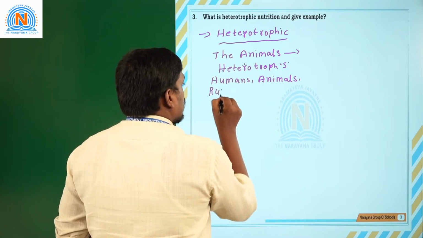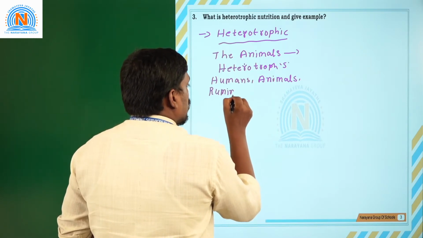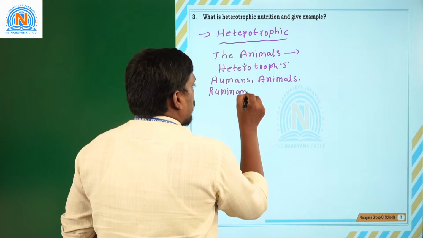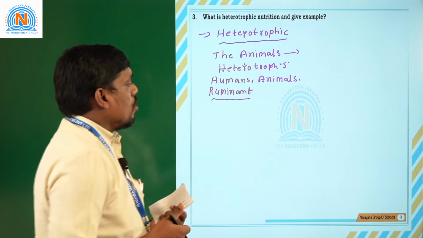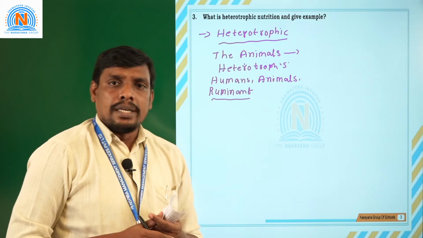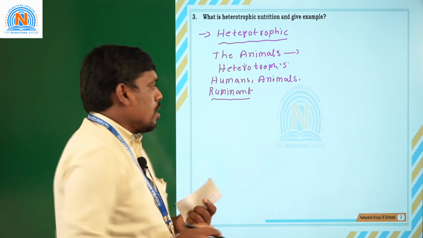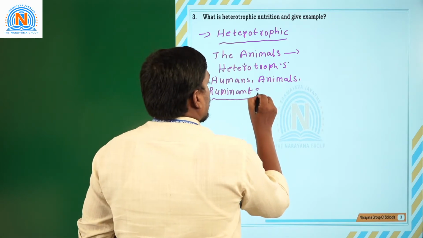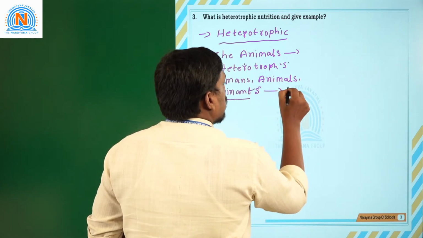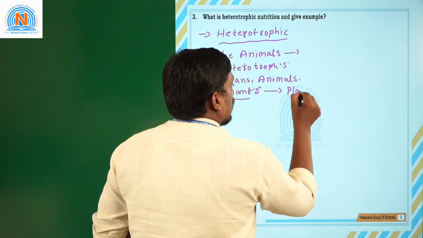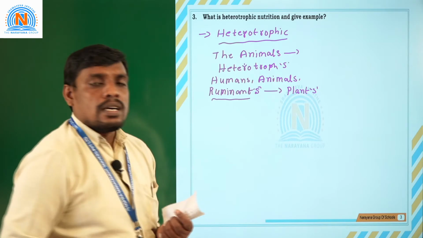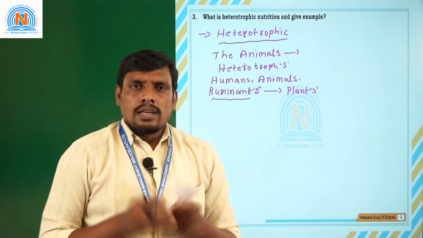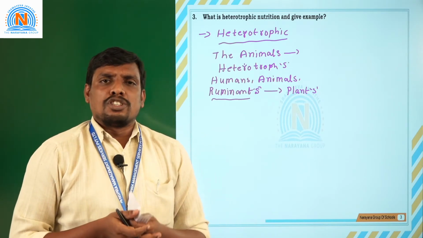The ruminant animals are cow, buffalo, sheep, goat, and also camel and elephant, generally considered the best examples for ruminants. These ruminants depend upon the plants for their regular food and needs. Hence, the ruminants are considered heterotrophs. Very simple definition.